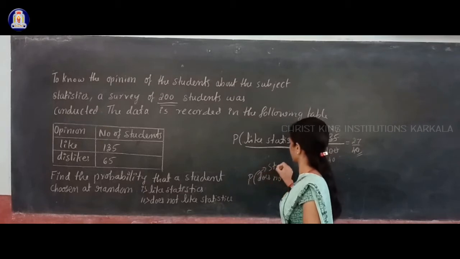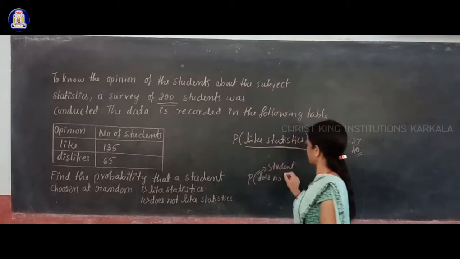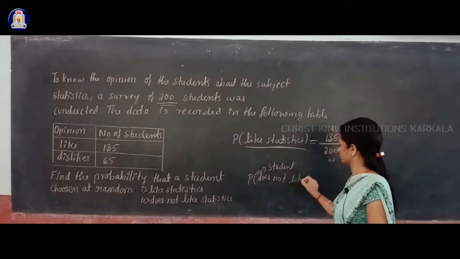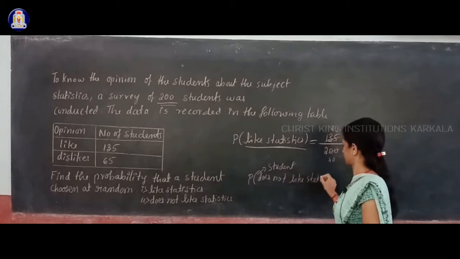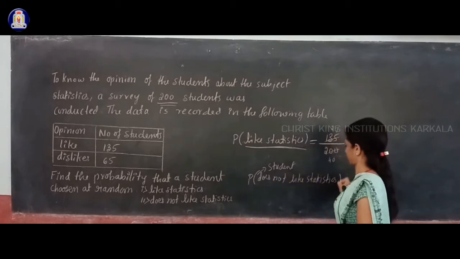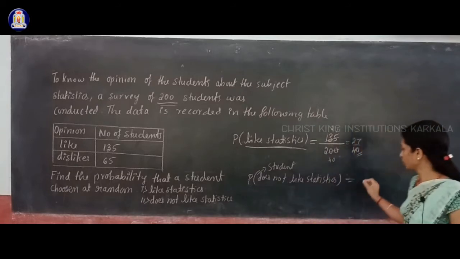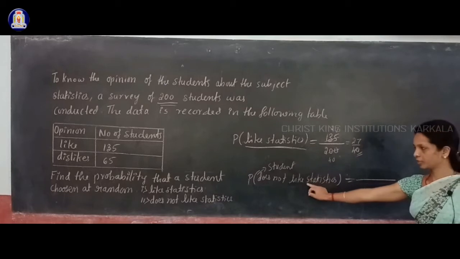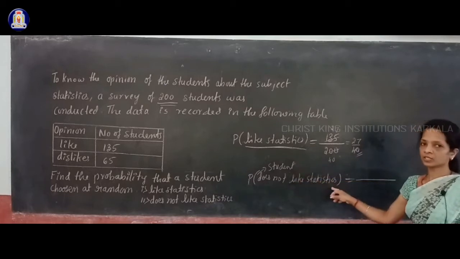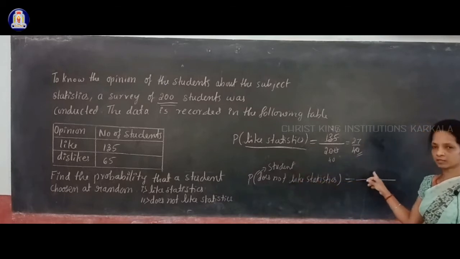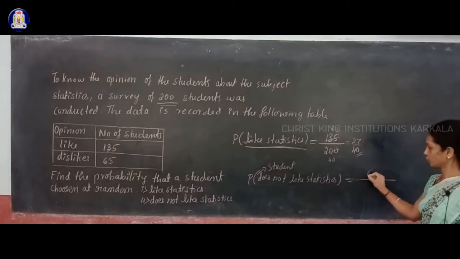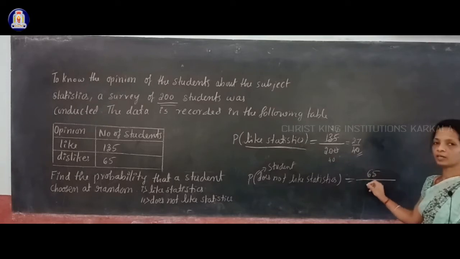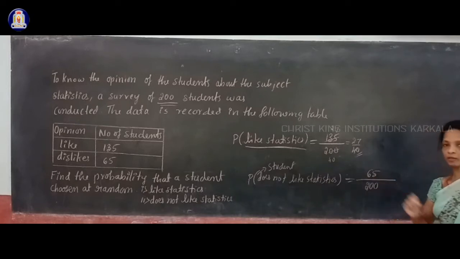Student does not like statistics, and that is equal to the number of trials in which event E has happened. What is the event E? A student does not like statistics. How many students do not like statistics? That you have to write in the numerator place, dividing by the total number of students, 200.